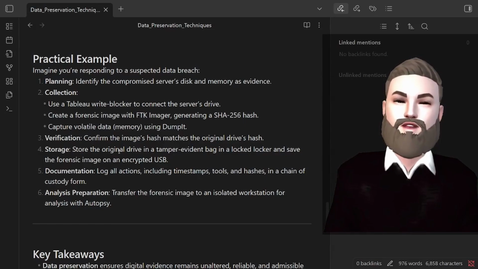Storage: store the original drive in a tamper-evident bag in a locked locker and save the forensic image on an encrypted USB drive. Documentation: log all actions, including timestamps, tools, and hashes, in a chain of custody form. Analysis preparation: transfer the forensic image to an isolated workstation for analysis with Autopsy.